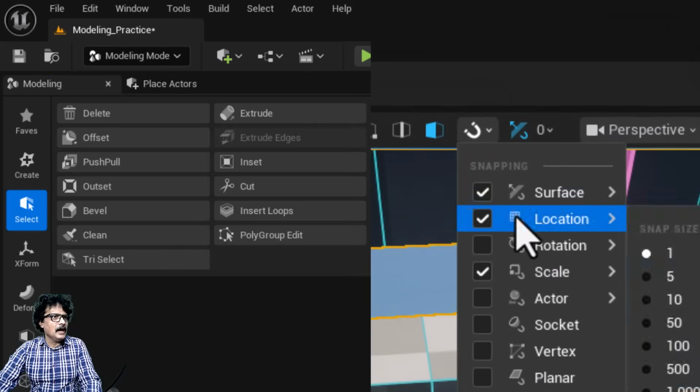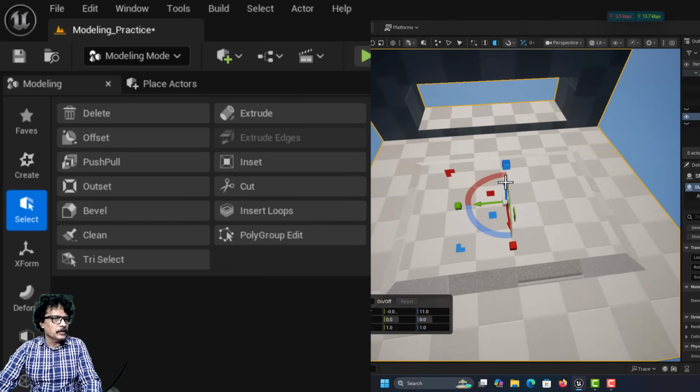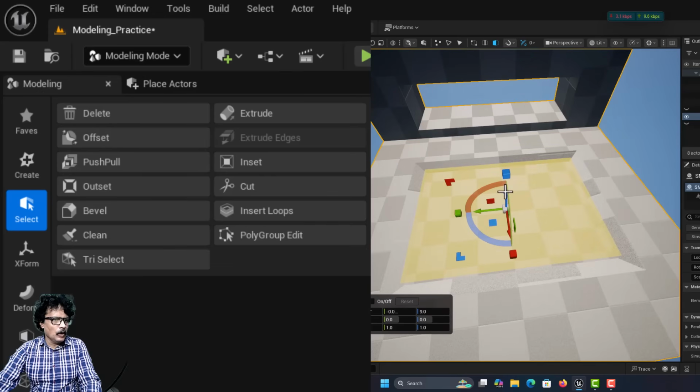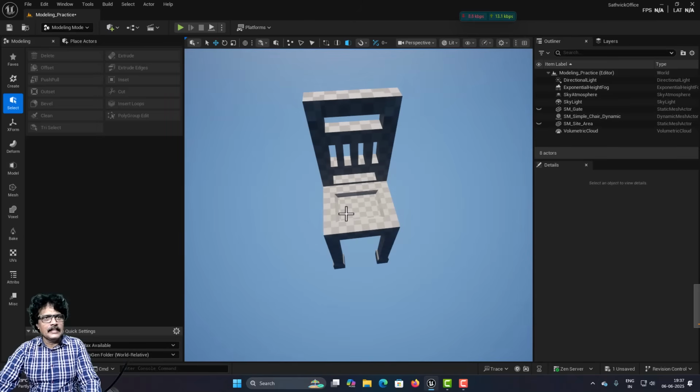See, in snapping I have set it to 1 unit. So, I will just move it by 2 units. See, normal 1, 2. This was what we had designed in our previous session.